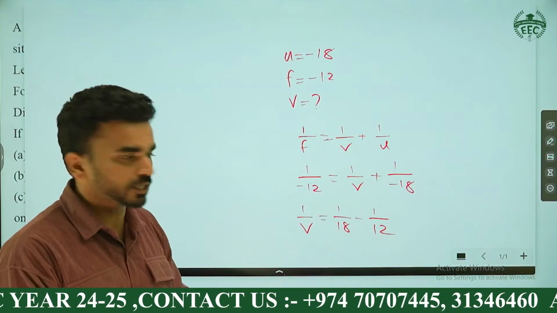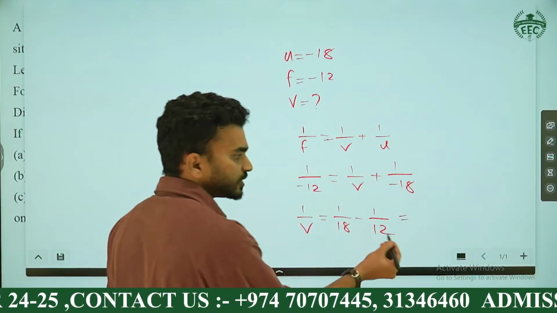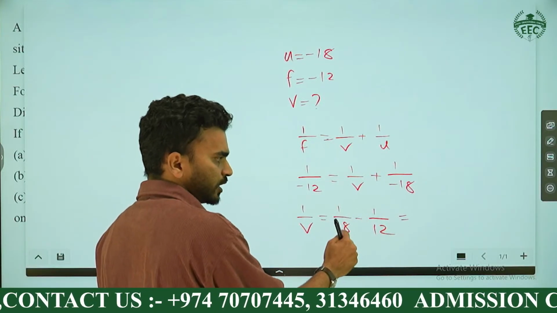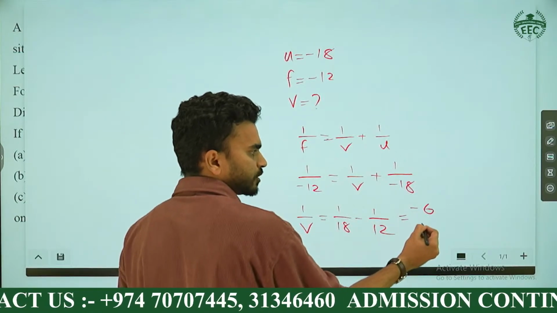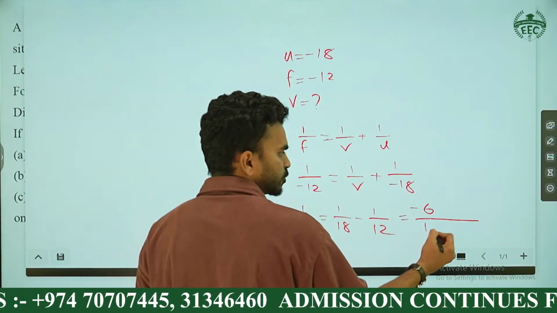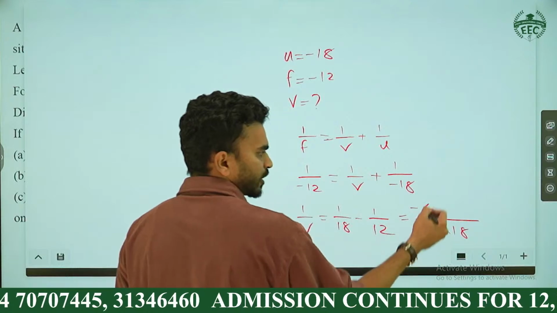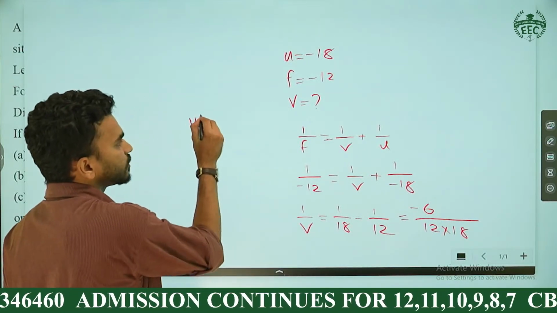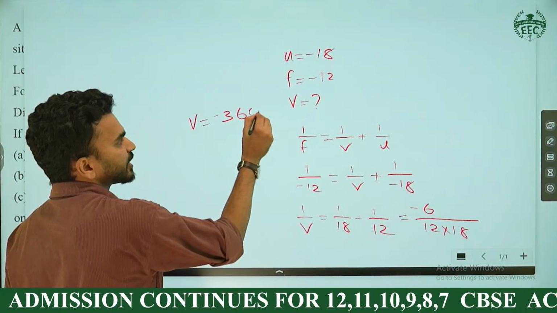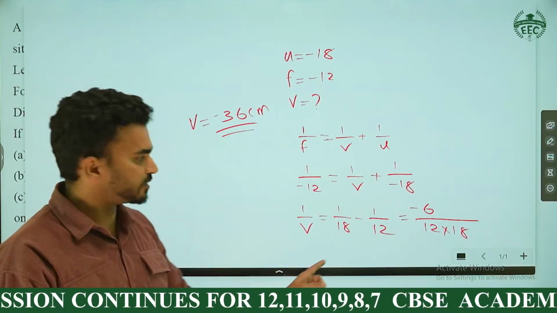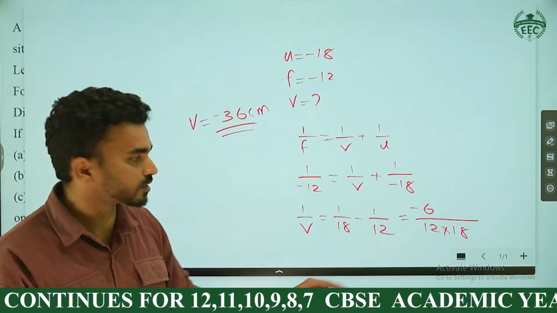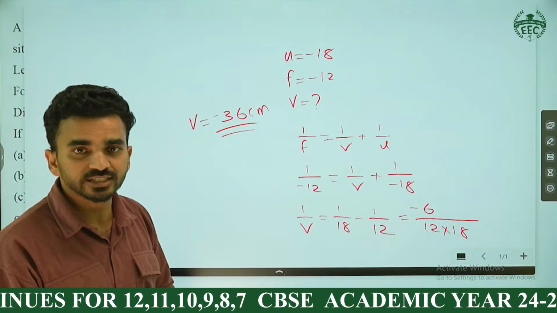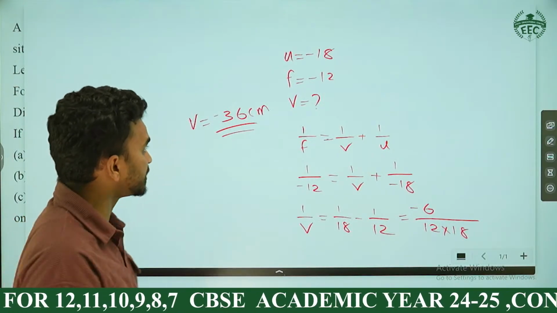Okay, you can do LCM or cross multiplication. I am a little bit convenient in cross multiplication. 12 into 1, 12. 12 minus 18, minus 6 will come. Denominator part 12 into 18. The 12 and 6 got cancelled, you will get 2. 2 into 18, 36. So you will get V is equal to minus 36. Am I correct, right? Okay, you guys are excelled in mathematics. That's why I'm not describing over there. So V will be minus 36 centimeter.